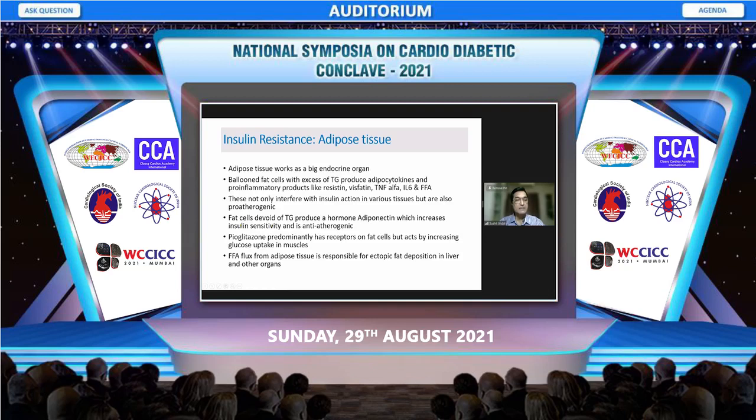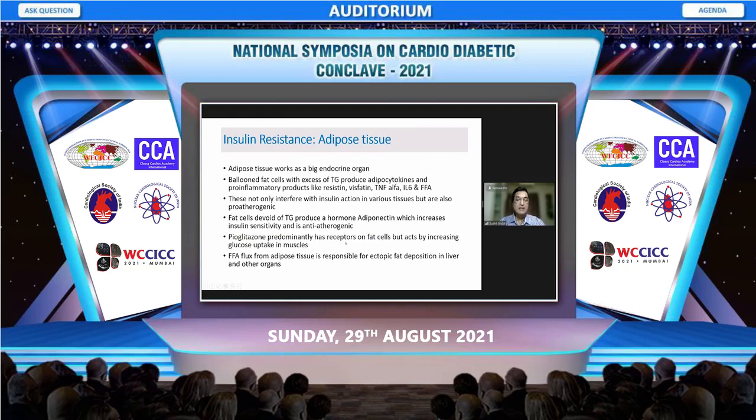The fat cells, which are devoid of triglyceride, that is fat, produce a hormone known as adiponectin, which increases insulin sensitivity and is also anti-atherogenic. Now, this hormone plays a very important role in deciding the muscle insulin sensitivity. Now, we know that pioglitazone, which Dr. Panikar was just talking about, has predominantly receptors present on the fat cells.